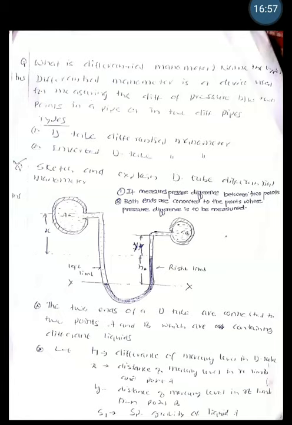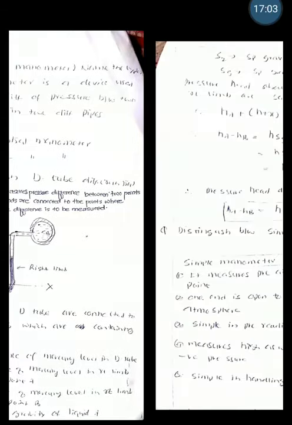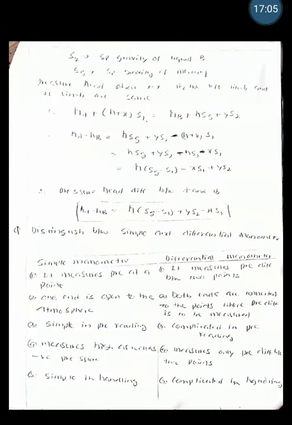S1 is the specific gravity of liquid A, S2 is the specific gravity of liquid B, and Sg is the specific gravity of the mercury, because here we are having 2 liquids. One liquid is at A and another liquid is at B. As the pressure at both sides is the same, we can write here HA plus H plus X into S1 is equal to HB plus H into Sg plus Y into S2.